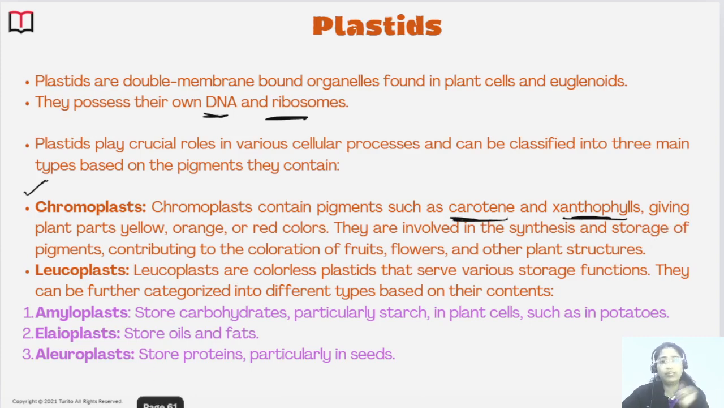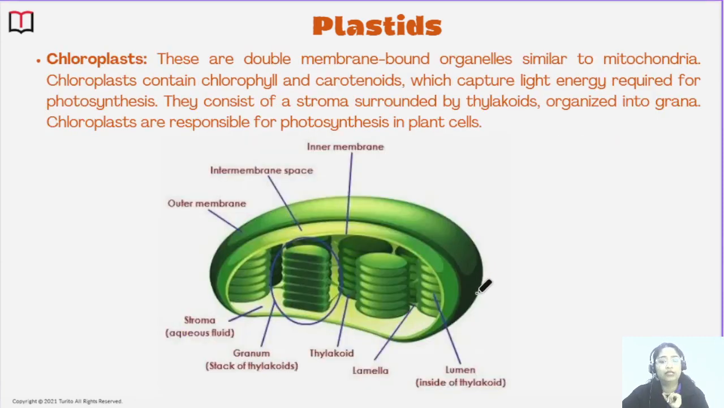Now, the next very important plastid is the chloroplast. Chloroplast has the very important green pigment called chlorophyll. These chlorophylls help to capture light energy and help in the light dependent reaction. So where is this chlorophyll present? Chlorophyll is basically present in the thylakoids.